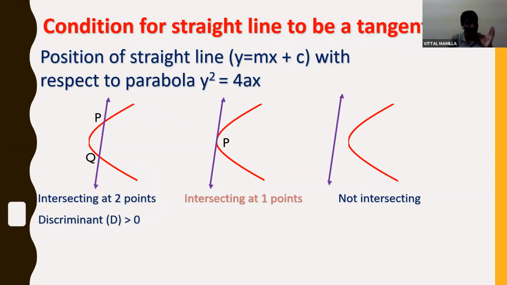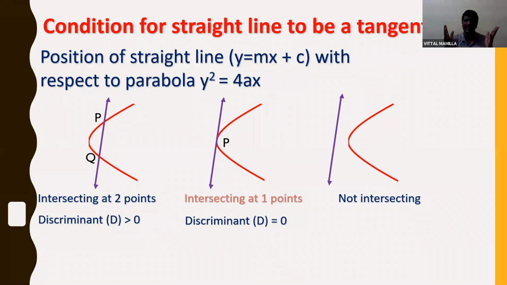Discriminant is nothing but b square minus 4ac. b square minus 4ac is the discriminant in the quadratic equation ax square plus bx plus c is equal to 0. Intersecting at one point, whenever any line touches the parabola, that means the discriminant is 0. Discriminant 0 is nothing but the roots are real and equal.